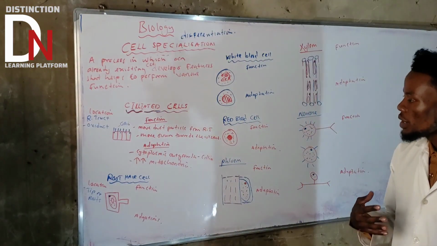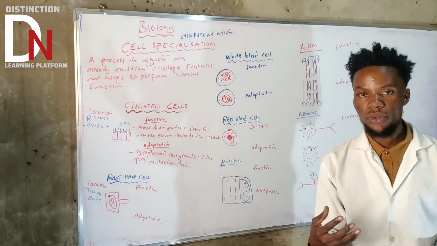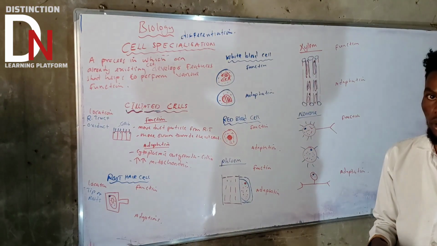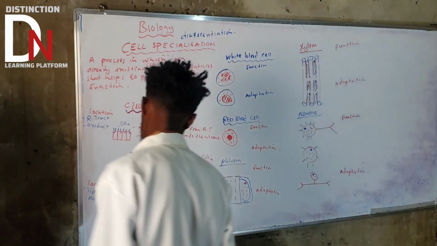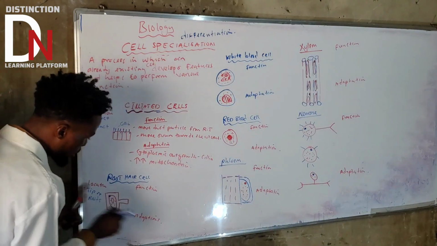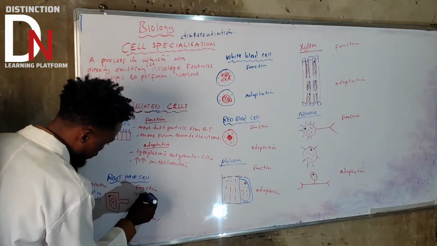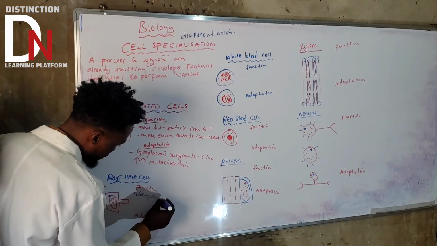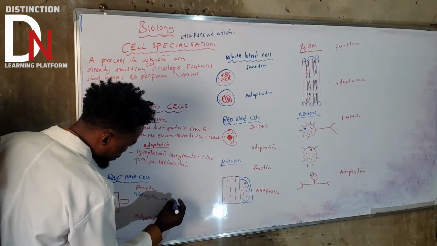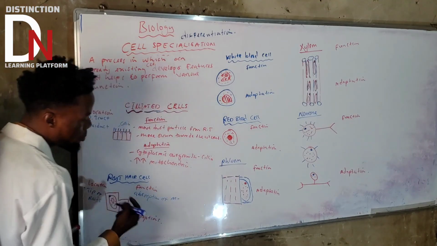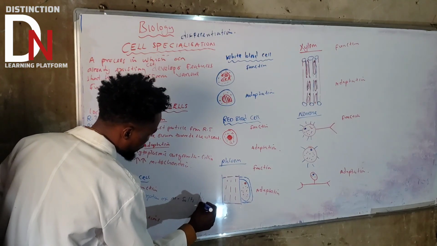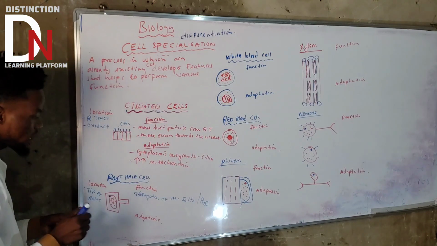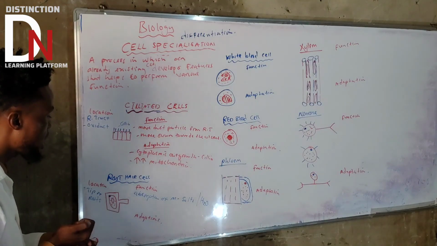The function of the root hair cell is to make sure that it's going to absorb mineral salt and also water from the ground. Okay? So just absorption of mineral salt and water. So what we're saying, the base function of this one is absorption of mineral salts. So let's just say mineral salts and water. Okay, that is the base function of root hair cell.